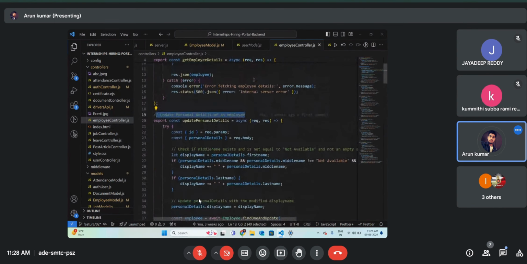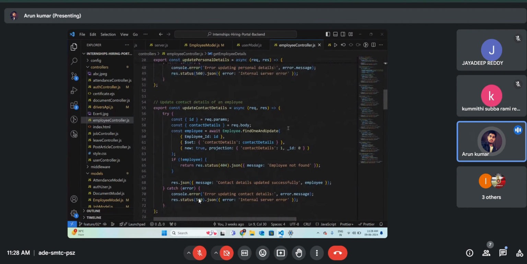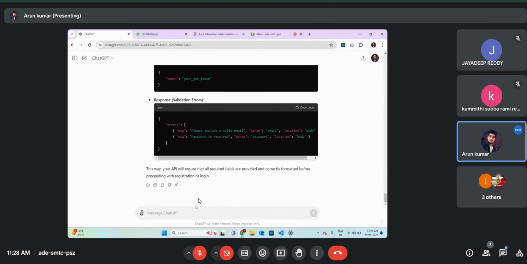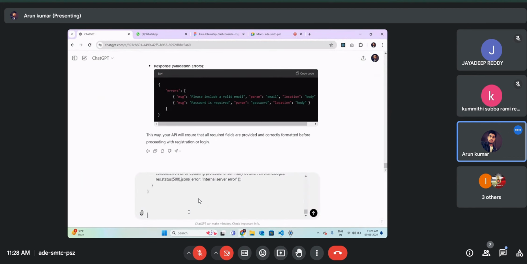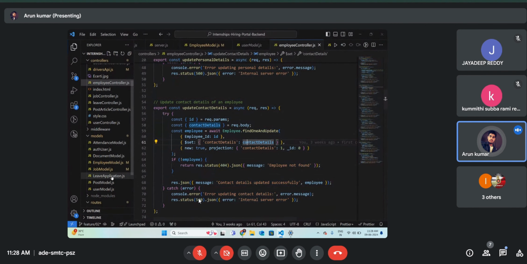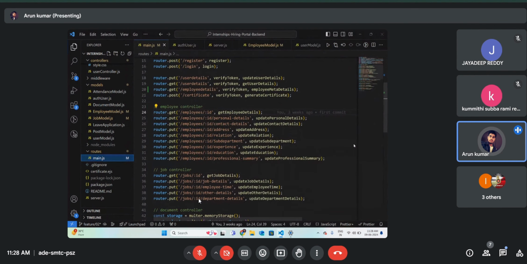Suppose I want to add validation on all of these, because if you see, I didn't add any validations. I am fetching the request.params, but I didn't add any validations. So what I will do is copy this, go to ChatGPT, and this is for the employee controller. I have to provide the employee controller routes to ChatGPT so that it can work on it.